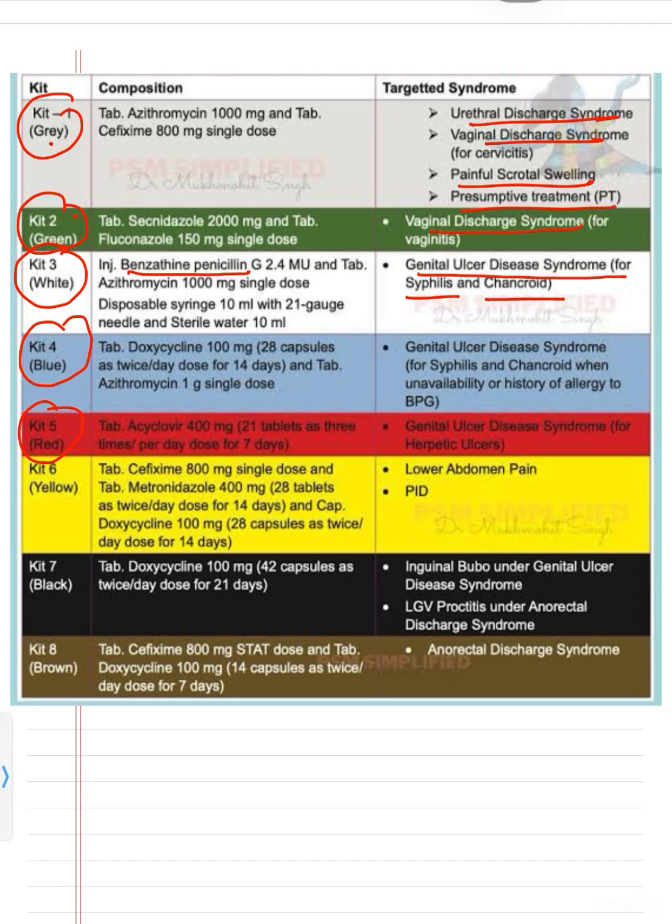Kit number 5 is red, meaning danger, and the danger is herpes, because it's not curable. It can only be controlled, and that through acyclovir whenever the symptoms appear. Only when symptoms appear do we give kit number 5, that is the acyclovir. Kit number 6 is the yellow kit. It is for lower abdominal pain and pelvic inflammatory disease. Then kit number 7, the black kit, is for the inguinal bubo or LGV, and proctitis under the anorectal discharge syndrome. Kit number 8 is brown, because we can remember brown by the anorectal, that is the feces. The color of the feces is brown, so kit number 8 is brown.